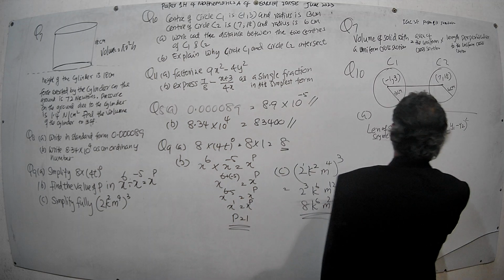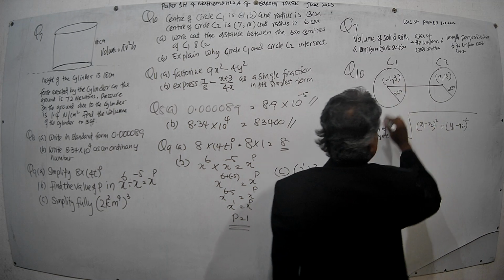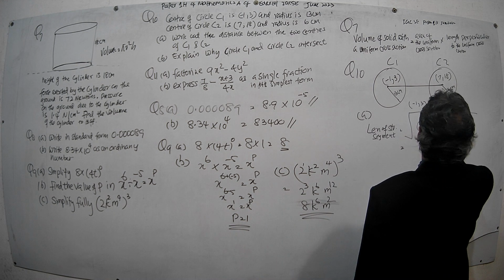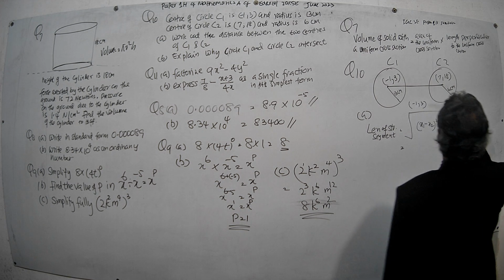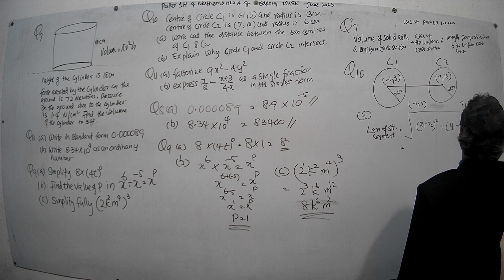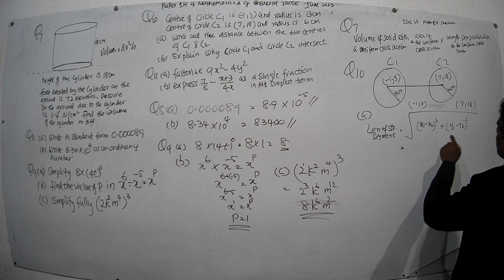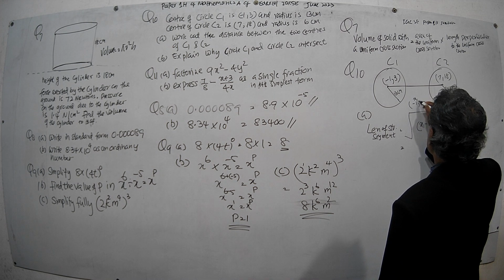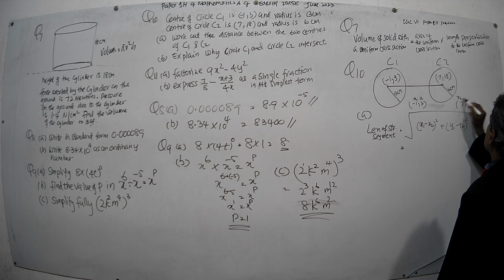Right, then we write this. There are two coordinates here: minus 1, 3 and 7, 18. Let's say this center is x1, y1 and this center is x2, y2.